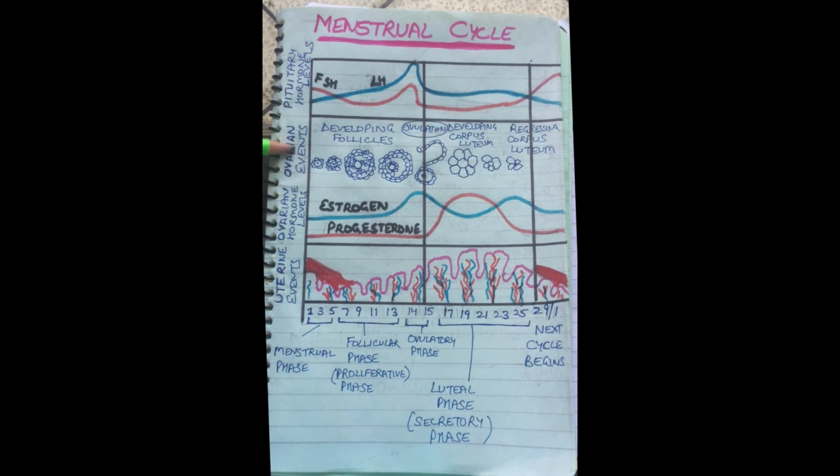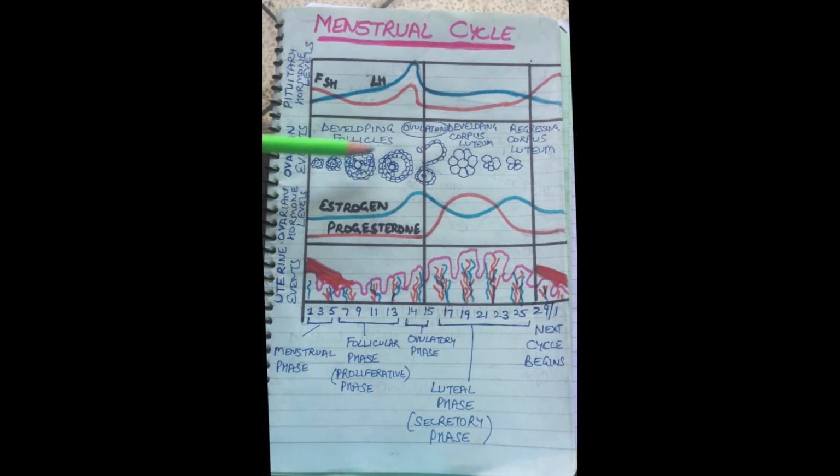So here the ovarian events involve formation of primary oocytes, secondary oocytes, and also the development of follicles, primary follicle, secondary follicle. So in the ovary, the events are the development of the follicles. These follicles develop into a mature Graafian follicle. And in the middle of this cycle, there is ovulation. Ovulation means release of the ovum from the ovary, and it is at about the 14th or 15th day of the cycle.